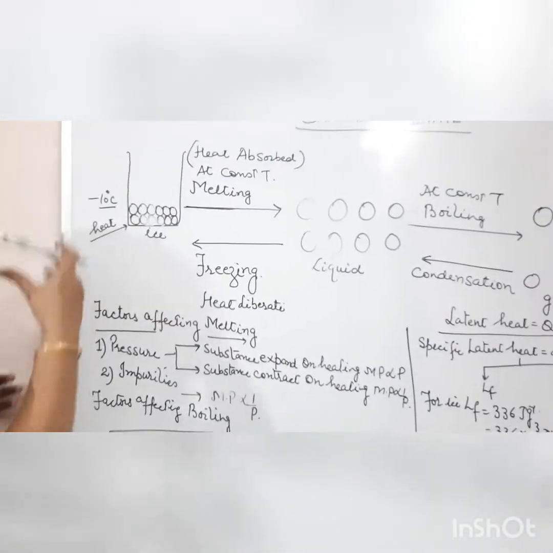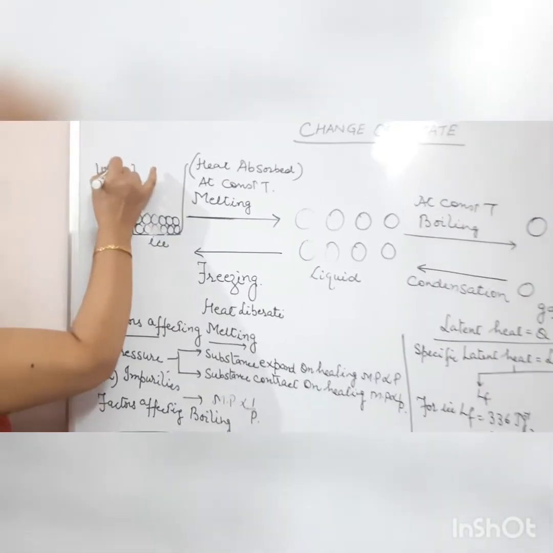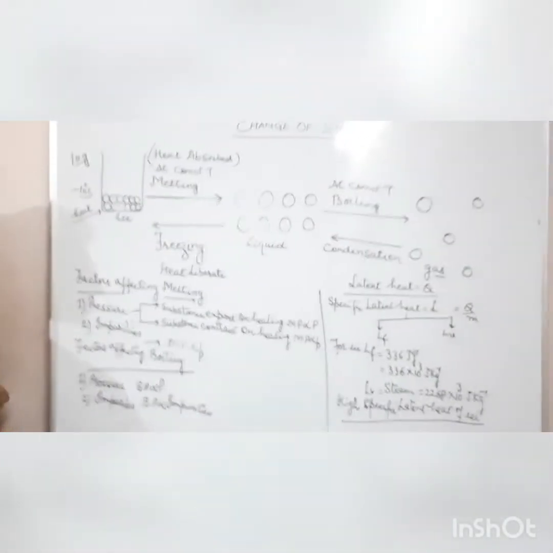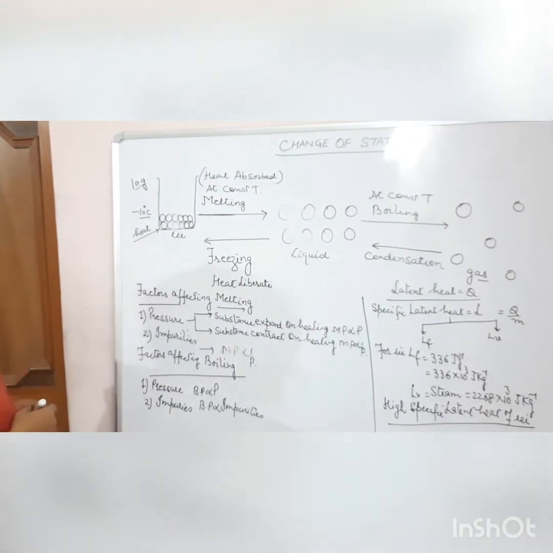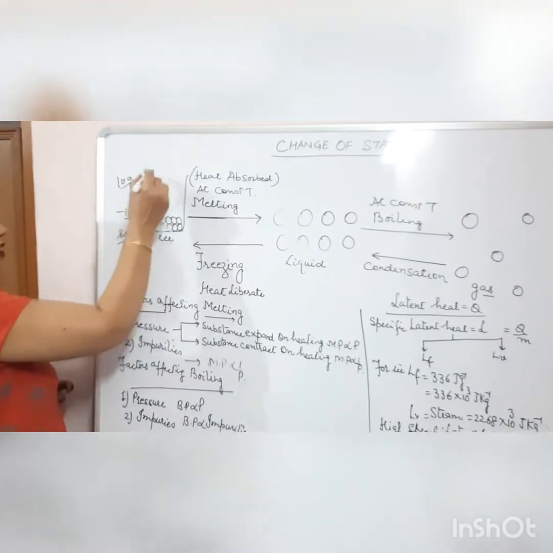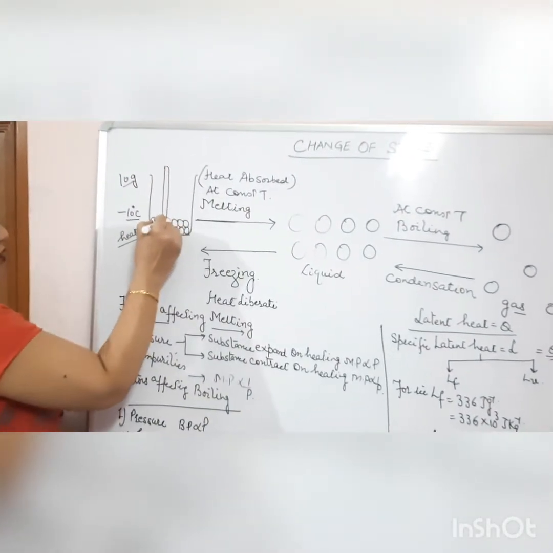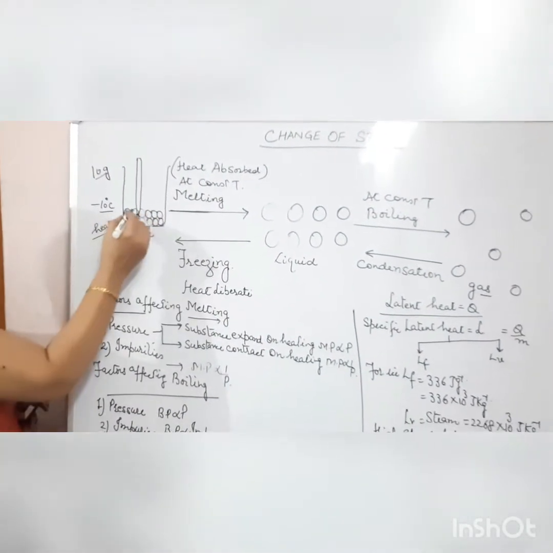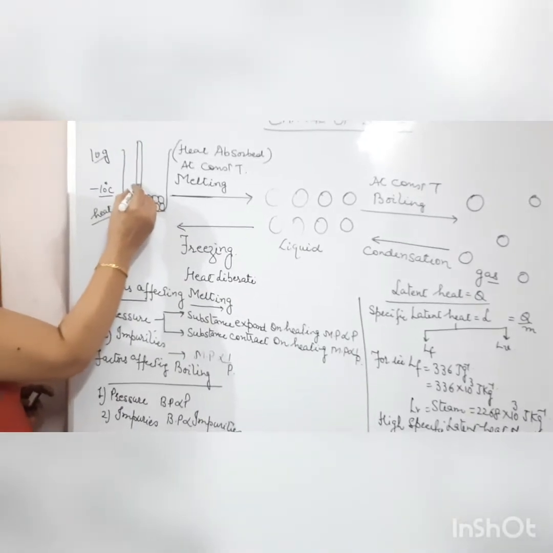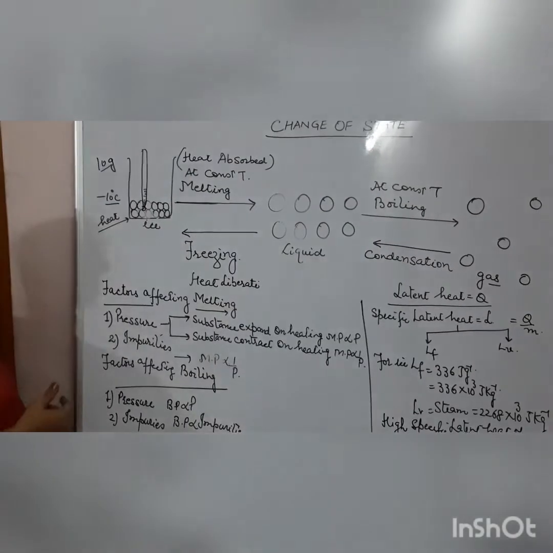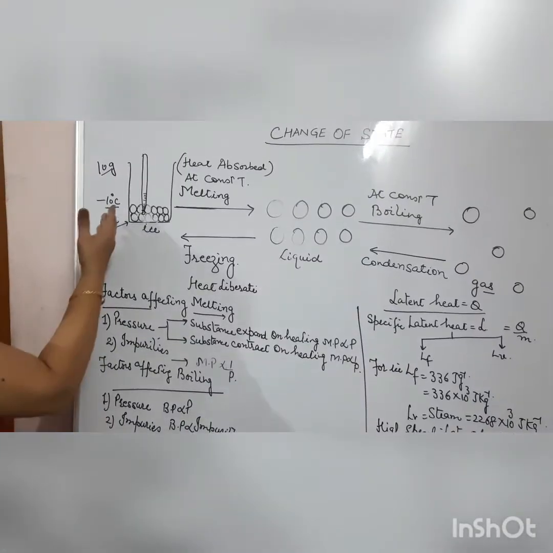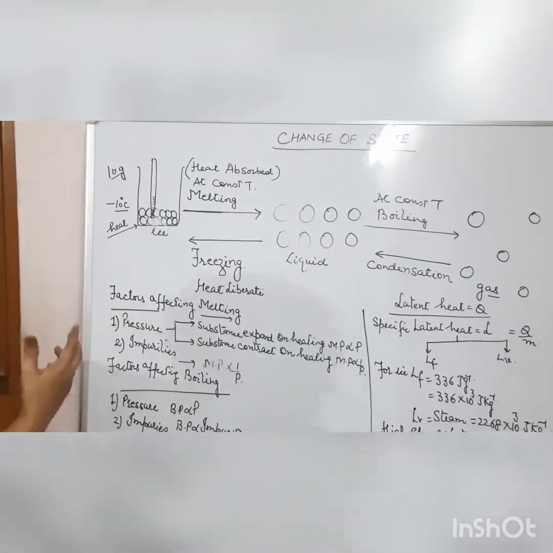Suppose I consider 10 gram ice whose initial temperature is minus 10 degrees Celsius, and I simply supply heat to that ice. If you put one thermometer here and note down the temperature of the ice, what will you observe? First, as you supply the heat, the temperature of the ice will increase. It will reach from minus 10 to 0 degrees Celsius.